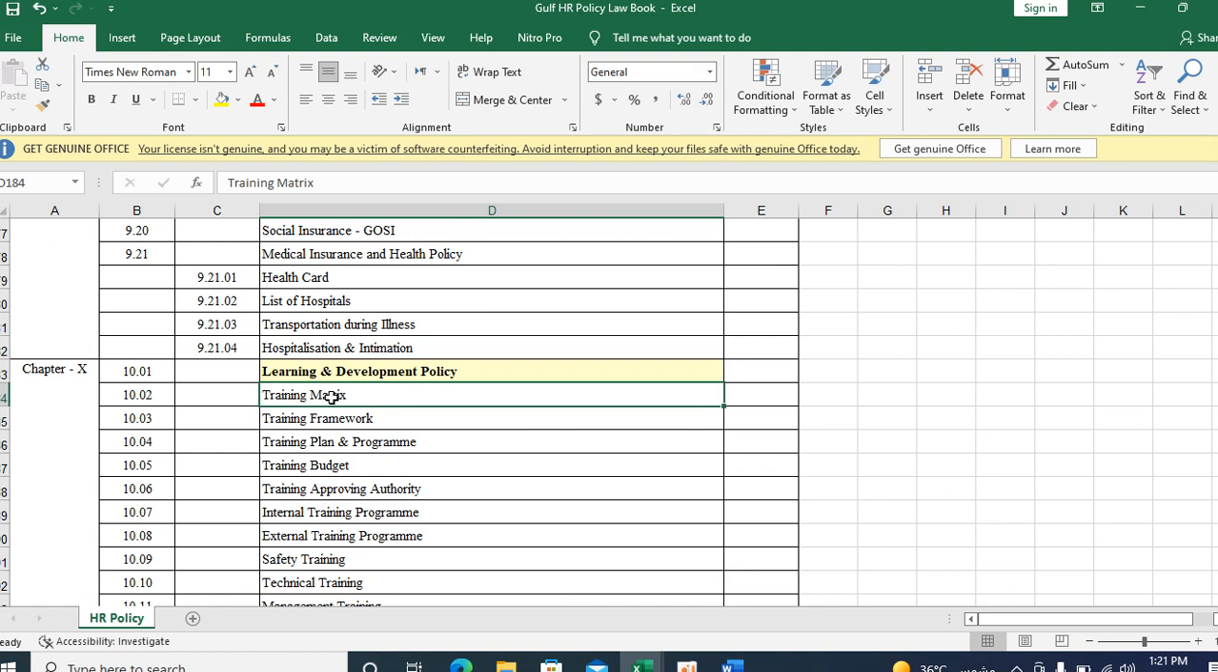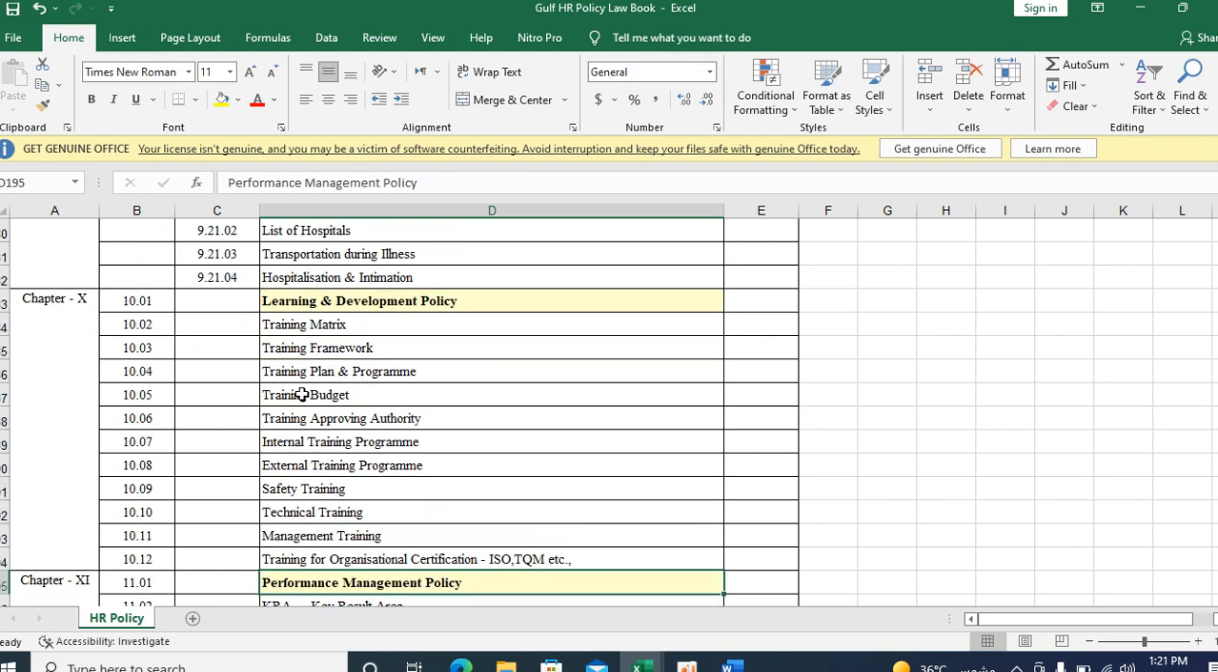On that yearly basis, some budget and provisions will be provided by the management as well as the finance department. So what is the budget, and based on that, what all the training you have to create. You can also give a link to this yearly training matrix in our HR law book. Training framework, training plan and program, training budget, training approving authority, internal training program. There are several types of training program that you have to mention in this policy.